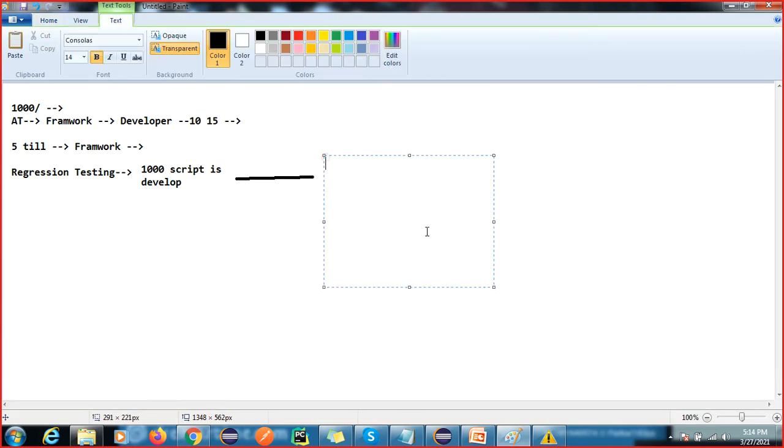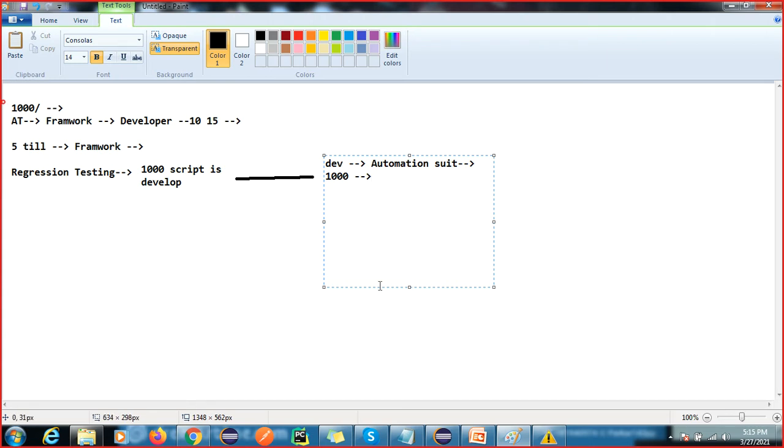Maybe you are working on, or have knowledge of, one module. The developer has made some changes, so you have to run this automation suite. Maybe they have added some new functionality, so you have to take care of the regression execution.